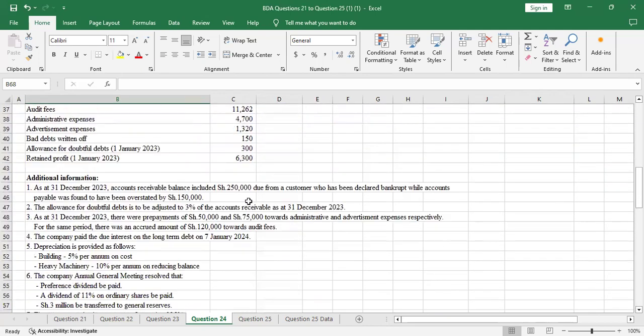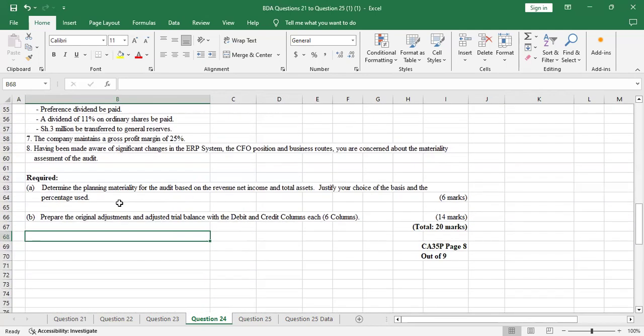So this is how you argue when you want to determine the materiality at the planning stage. Here you only select one base. You won't calculate for revenue, net income, and total assets.